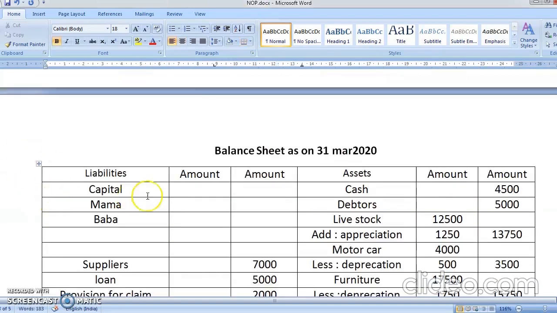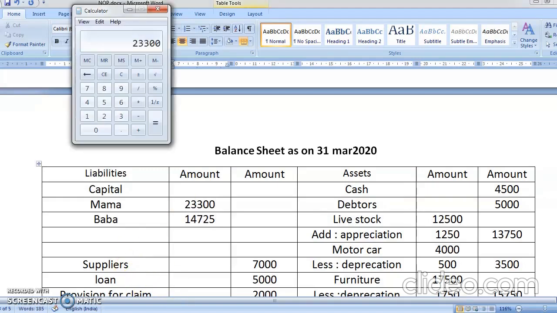Now all this will come in the balance sheet. Mama is having a balance of 23,300. Baba is having a balance of 14,725. You're going to add this: 23,300 plus 14,725 gives you 38,025.